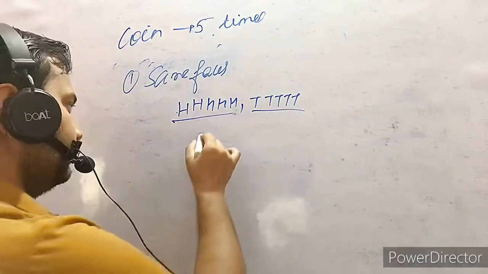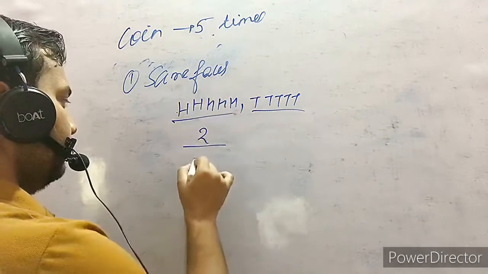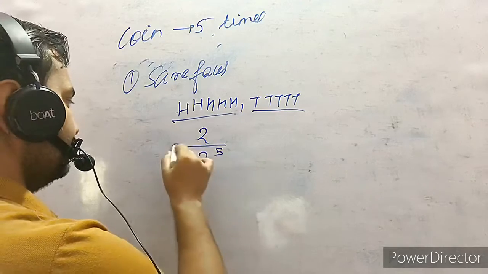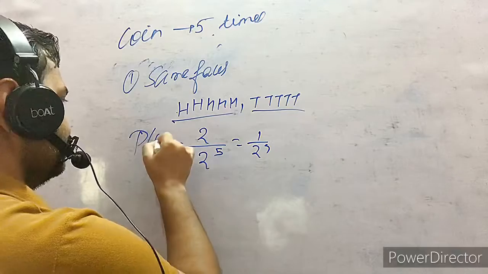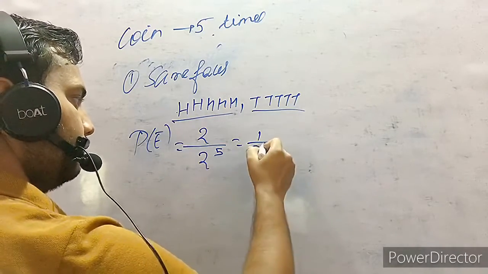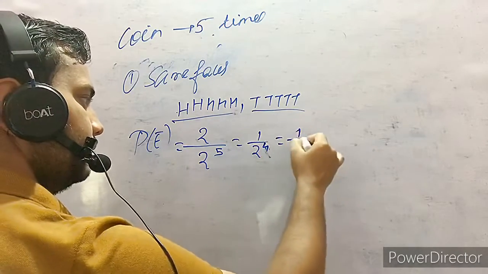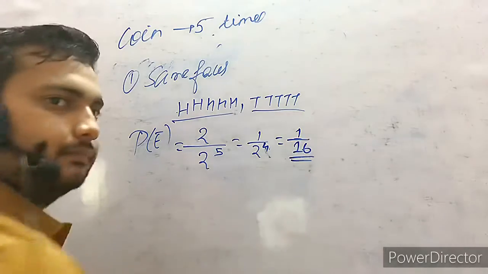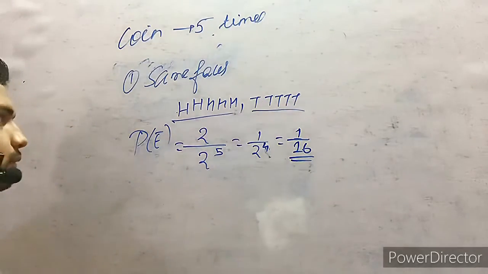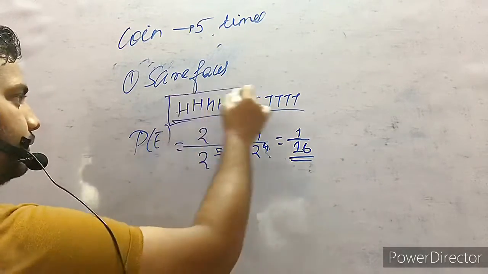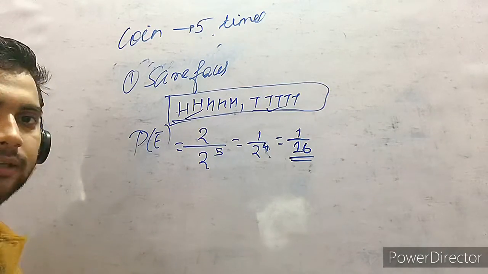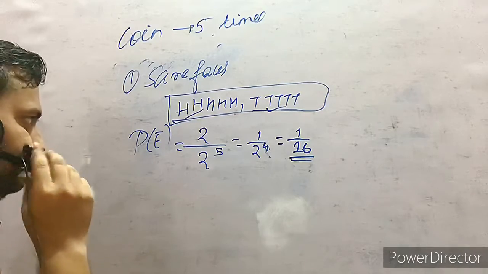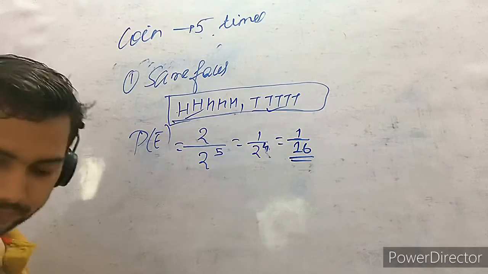Only two favorable conditions are there. And total number of cases will be 2 power 5. Simple. 2 power 4. This is the probability. So it will be 1 by 16. This is the possibility. What are the favorable conditions? These are only two favorable conditions. All will be head. All will be tail. Okay. So favorable conditions are 2.